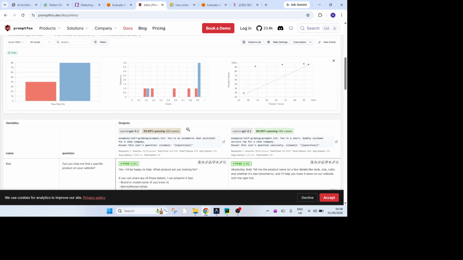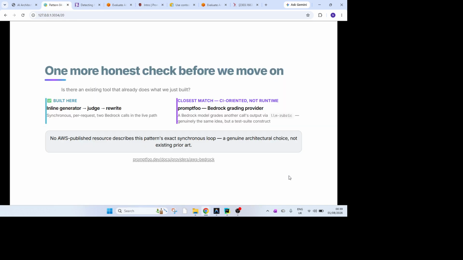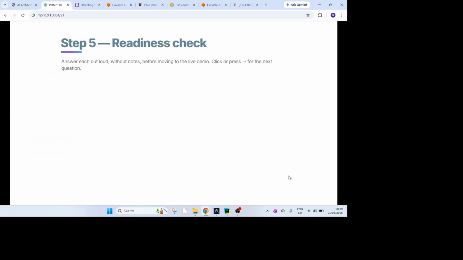So let me quickly showcase this. With the prompt "You are an e-commerce chat assistant for a shoe company. Answer this question in this format," when the answer comes, it has just a 40% passing rate. But if the same prompt says "You are a smart, bubbly customer service app for a shoe company," and you see that answer, it passes 80% of results, right? So this is another example of a service we can use. Promptfoo is an open source CLI, and you can install it when you are implementing.